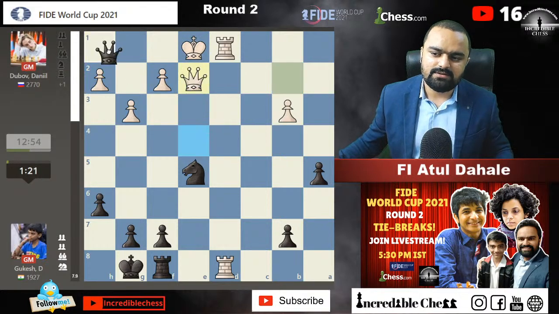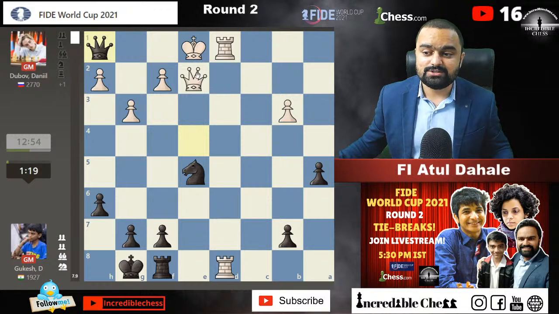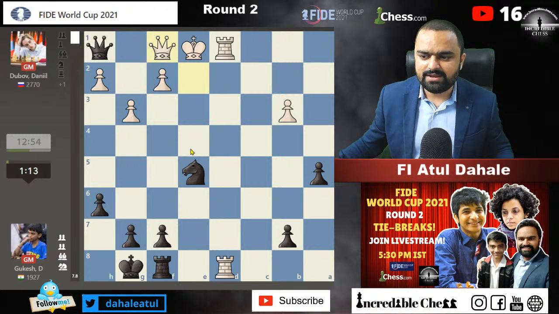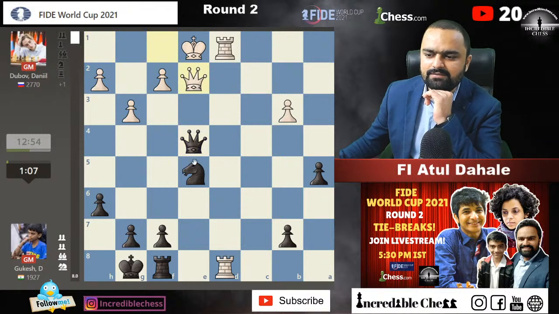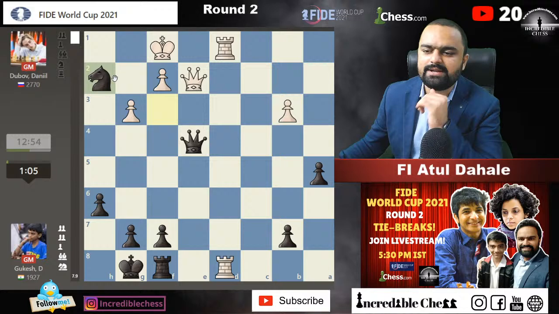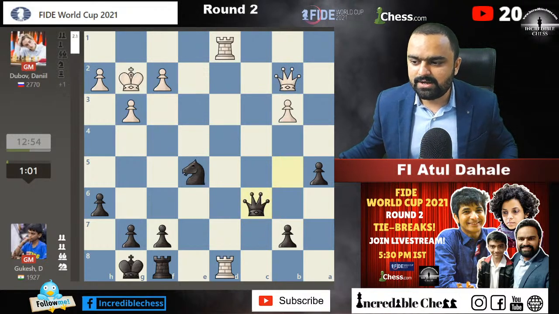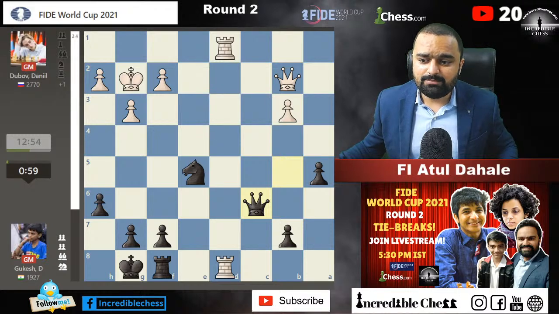Like if this comes, then again a check, and it's just lost, because if you play here, then what can we do in this situation? We can again give a check, queen to e2. Okay, we had another check here. Can we play something, knight f3 check? Yeah, we can give knight f3 check, and we can capture here. So black will be having some chances if this happens, but okay, Gukesh's opponent knows his stuff.